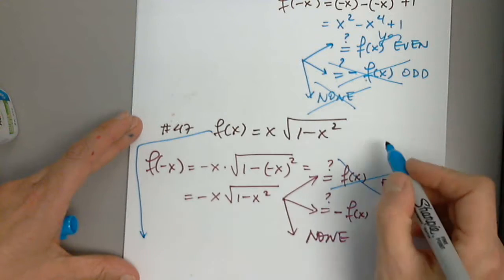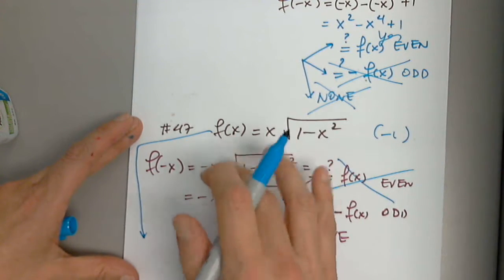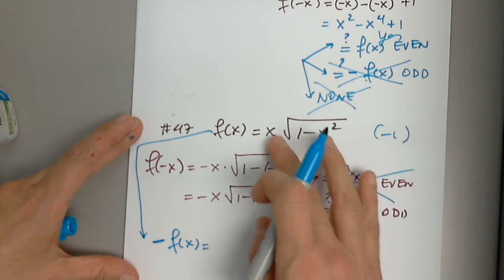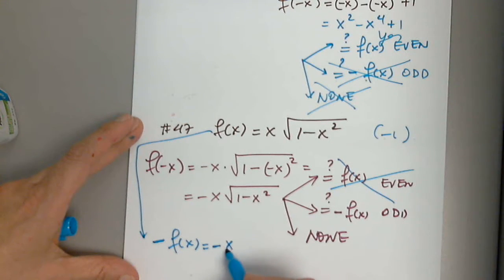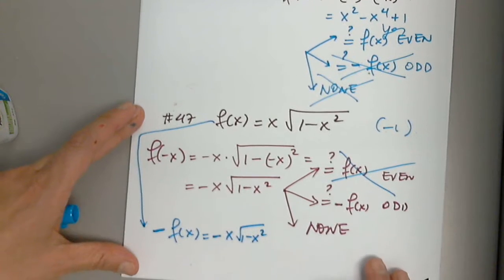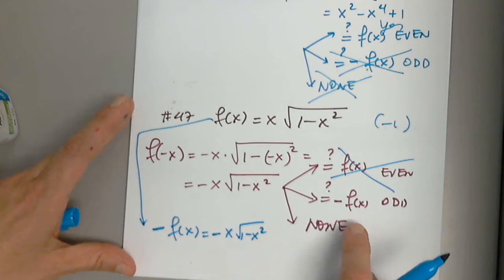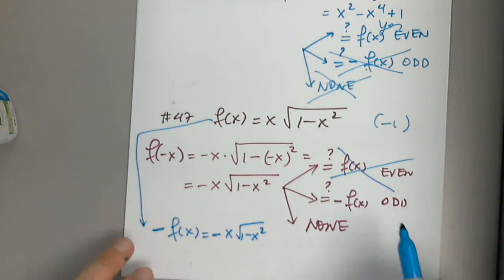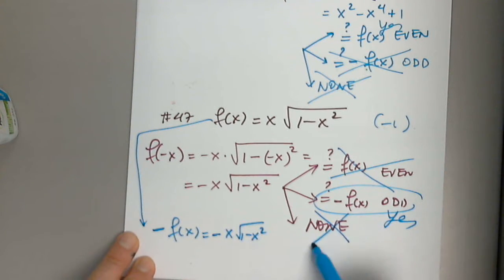I multiply both sides by -1. If I multiply this, I get negative f of x. If I multiply this quantity, it's one product, I get this. So now I'm asking myself for the second question. Is this identical with this? Yes. So I will say this is the yes, and the other one goes away. This is how I determine whether a function or when a function is symmetric or not.